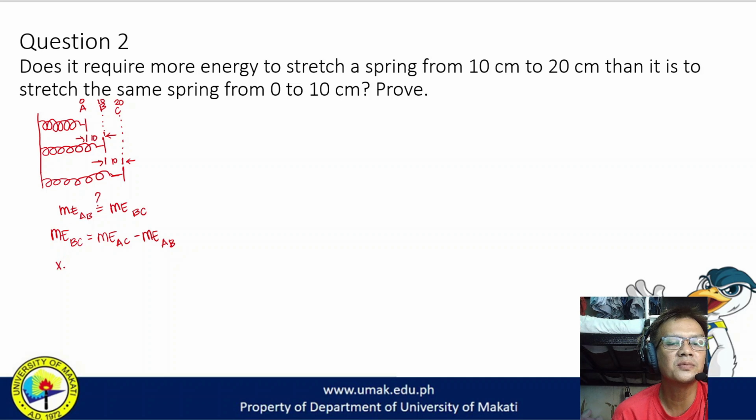The X from B to C is also 10 cm. Okay, so bakit ganyan? Parehas din naman siya. Parehas siyang 10 cm. But, as I told you, hindi parehas yan kasi it is an additional stretching. Okay? So, dito tayo babagsak.